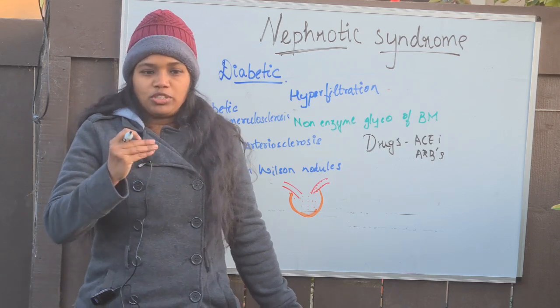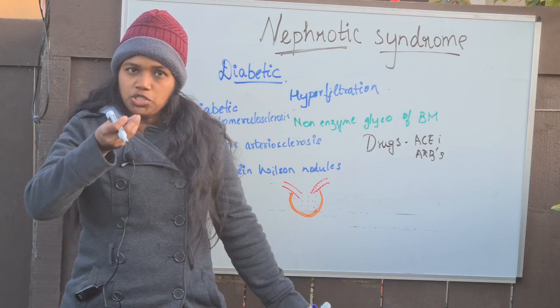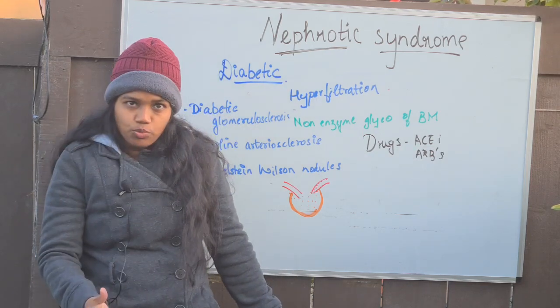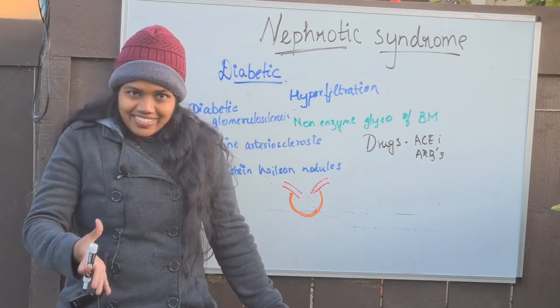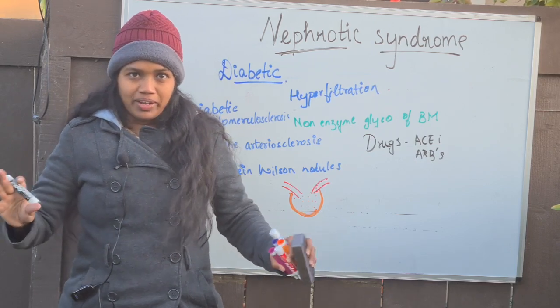Let me explain it to you much more simply. Say for example, you are filtering a tea, or you have a coffee machine which is filtering the coffee. In that case, when the filter is more, that means the kidney is good. When the filter is less, that means the kidney is failing. Fine? So that's what you should remember.